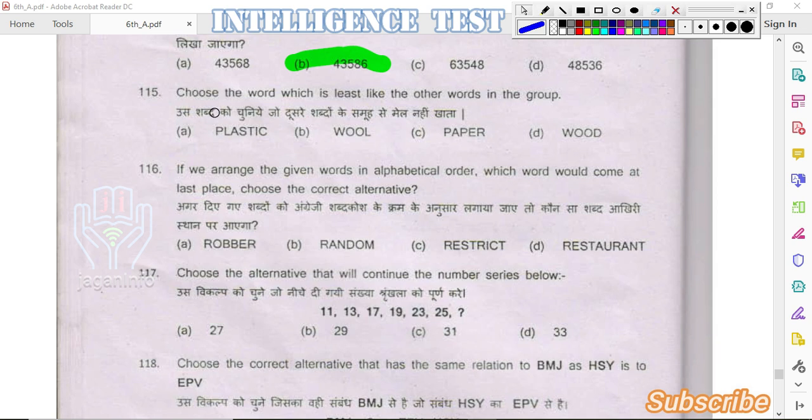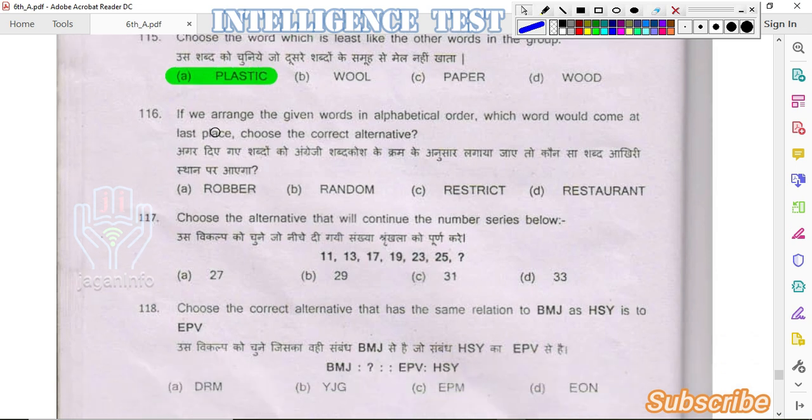Next question. Choose the word which is least like the other words in the group. Options are plastic, wool, paper, wood. We can see that wool, paper and wood come from trees, whereas plastic is the odd one out of the 4 options. So the answer is option A, plastic.